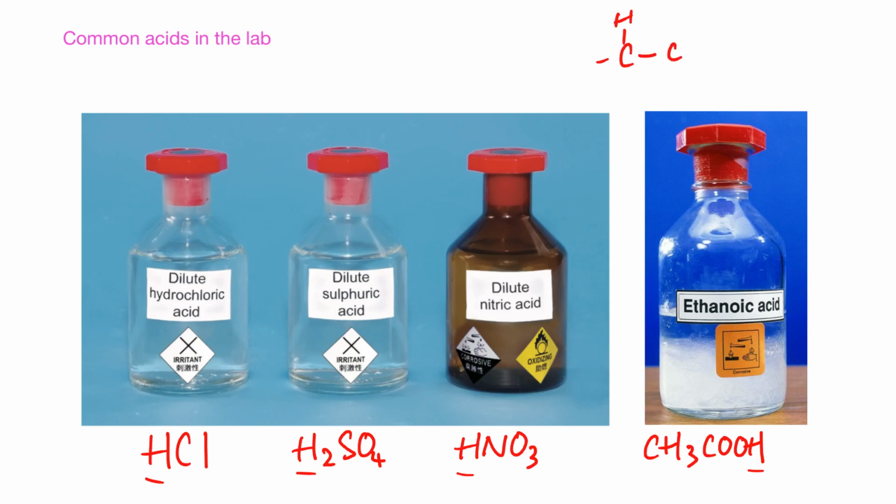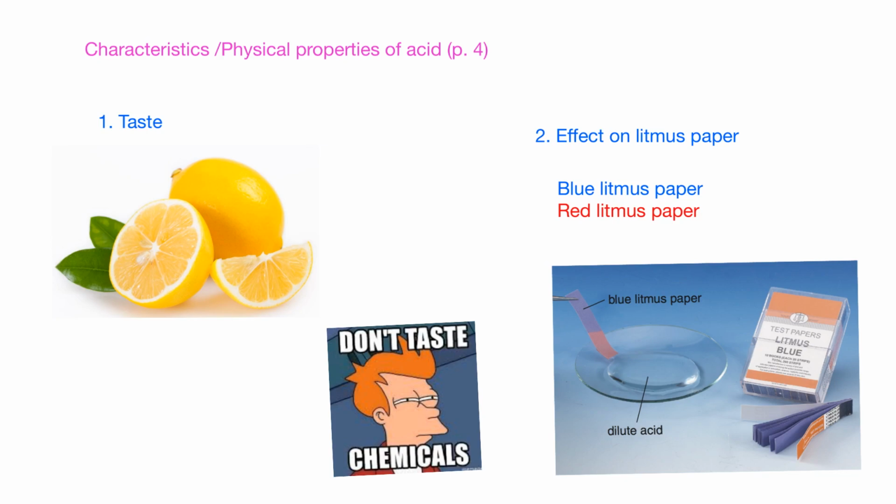If you draw the structural formula of ethanoic acid, you'll find that it is actually like this. Just remember the formulas for these acids: dilute hydrochloric acid, dilute sulphuric acid, dilute nitric acid, and ethanoic acid. You have to know how to read them.